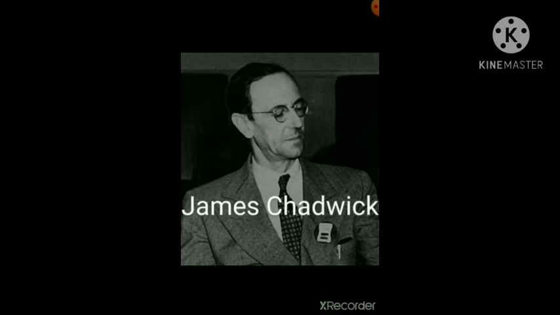In the middle part of the atom, there is a nucleus, and inside the nucleus you can see neutrons and protons. And outside the nucleus, electrons are revolving around. Electrons are negatively charged particles.